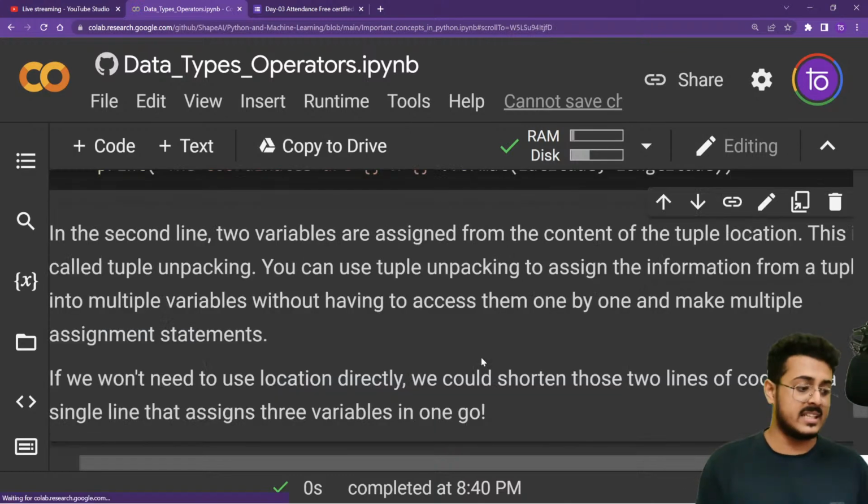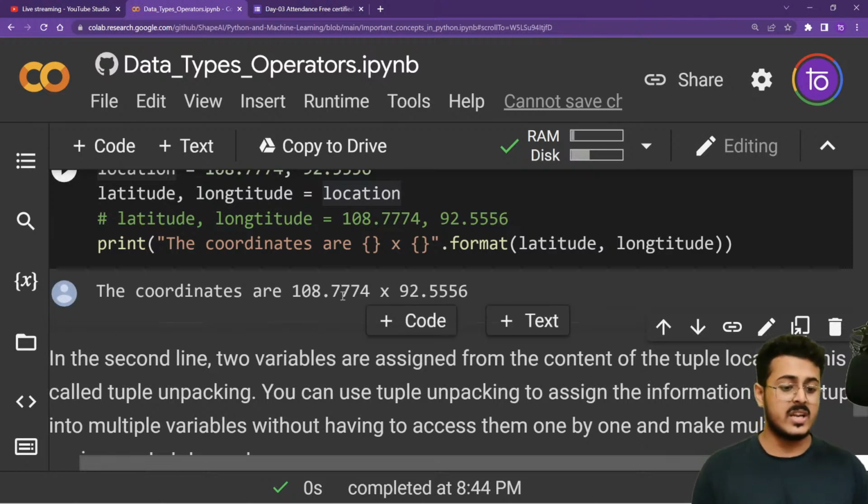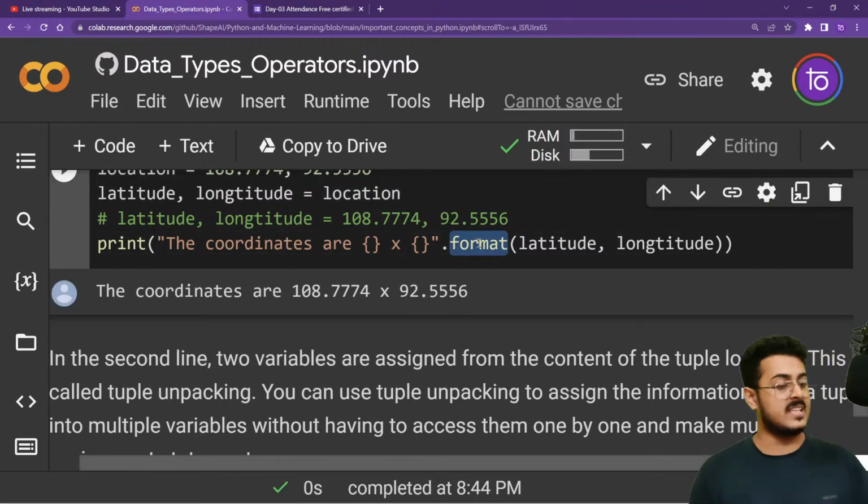If we run this particular line of code, we are able to see that the coordinates are 108.7774 and 92.5556. We're getting the answers using the format method, which we have seen yesterday as well.